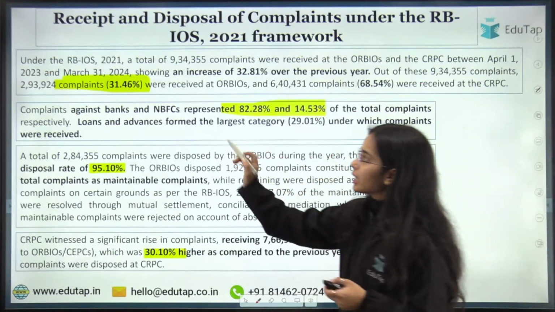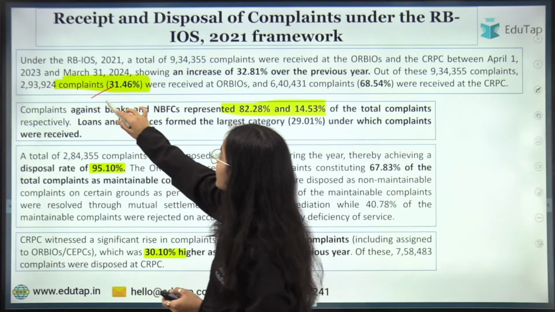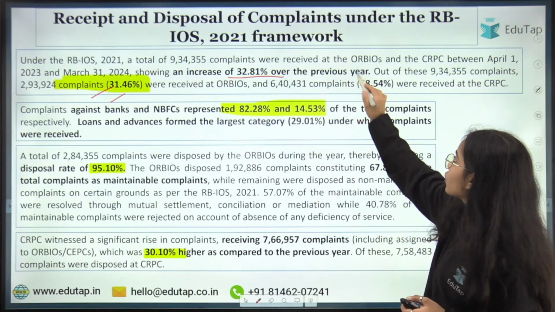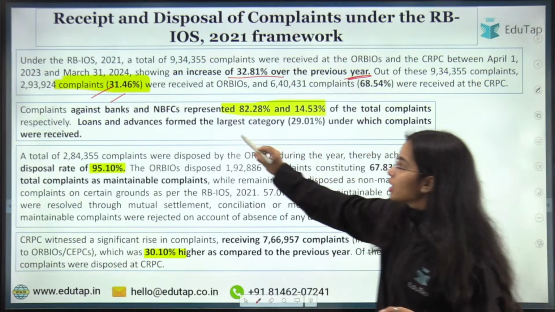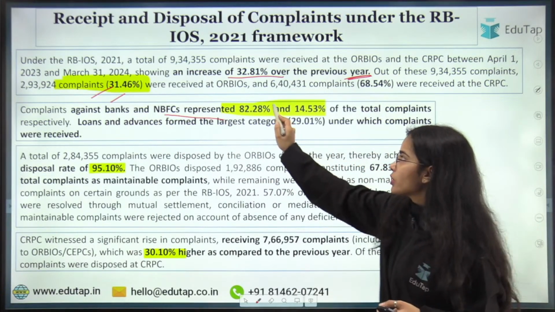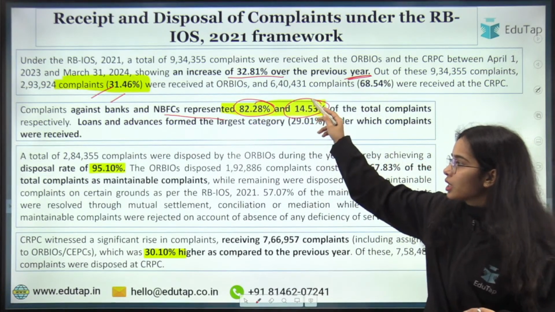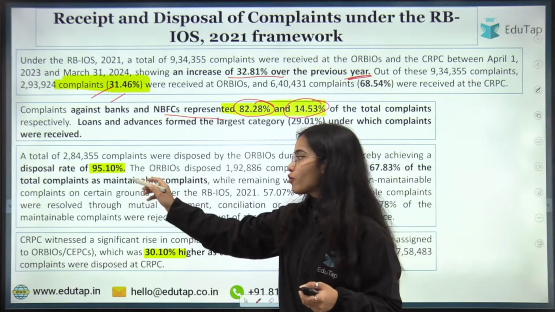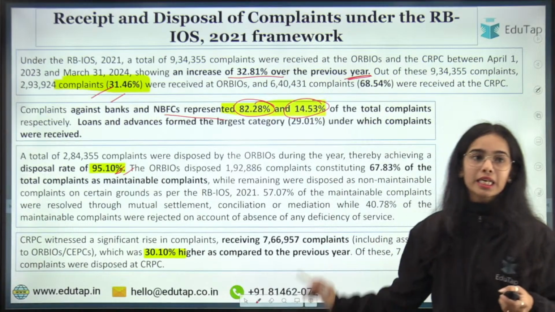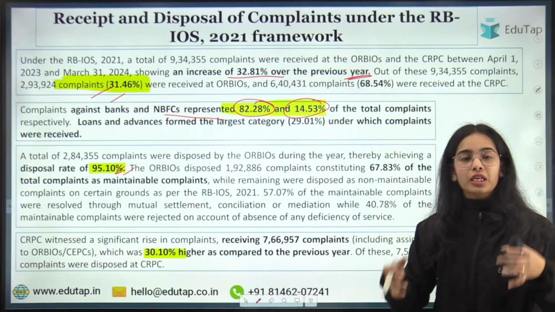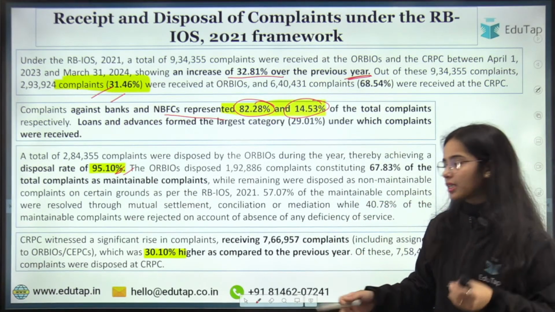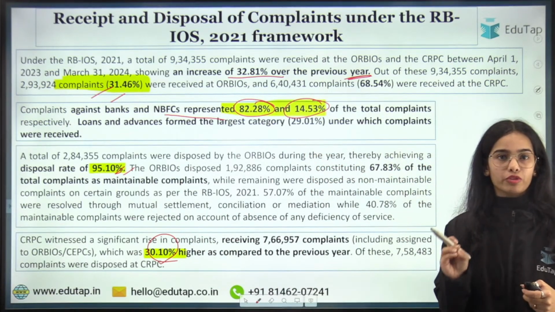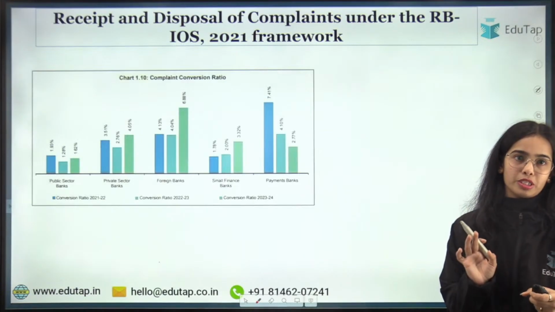So here you can see that the complaints have increased by 32.81% over the previous year. Complaints against the banks and NBFCs were 82% and 14%. The total complaints disposed by the offices of the Ombudsman was 95%, and the CRPC received higher complaints by 30%. So these are some of the important data points that you have to remember from the examination perspective.